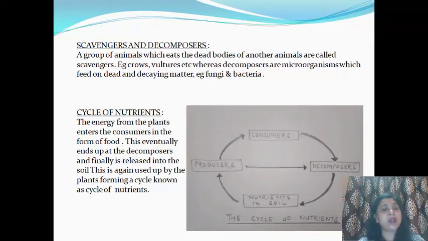These nutrients which are released into the soil by decomposers are again used up by the plants, and this forms a cycle of nutrients. You can see producers are eaten by the consumers, they are decomposed by the decomposers, and the nutrients come back to the soil, and these nutrients from the soil again enter the producers. These producers, that is the green plants, when they die, are also decomposed by the decomposers. So producers to consumer to decomposer, or producers are directly decomposed by the decomposers, and this makes the cycle of nutrients.